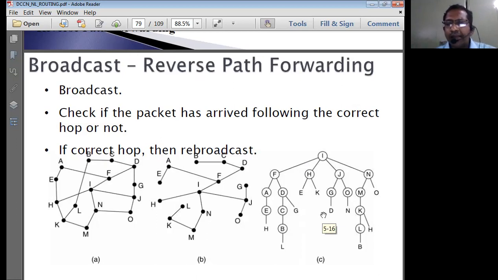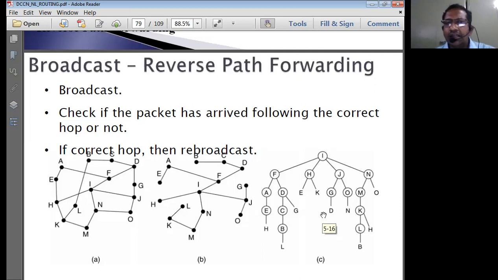So if the packet is coming on the line on which the present router can transmit, it will be allowed to get transmitted. If the packet is not coming to the router on the line on which this router can transmit, then the packet is simply discarded, not supported for passing on to the destination routers.